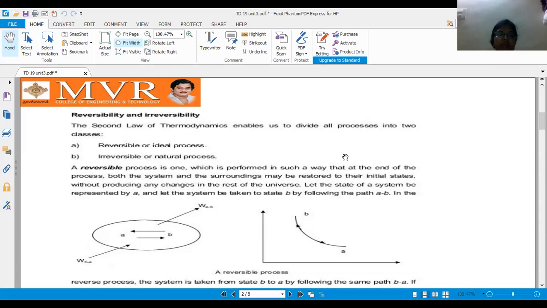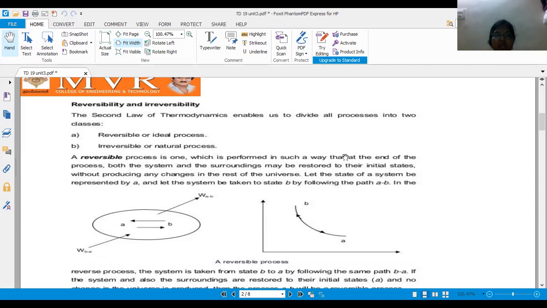A reversible process is one which is performed in such a way that at the end of the process both the system and surroundings may be restored to their initial states without producing any changes in the rest of the universe.